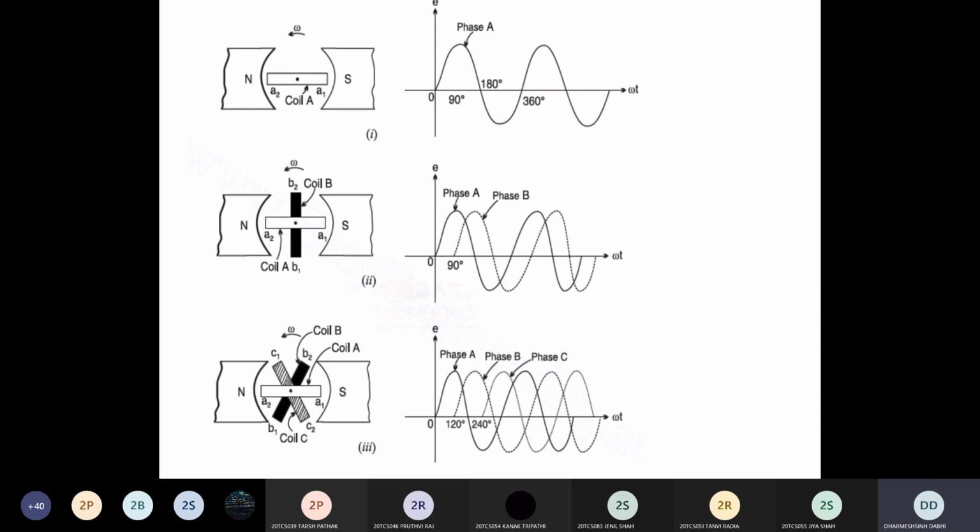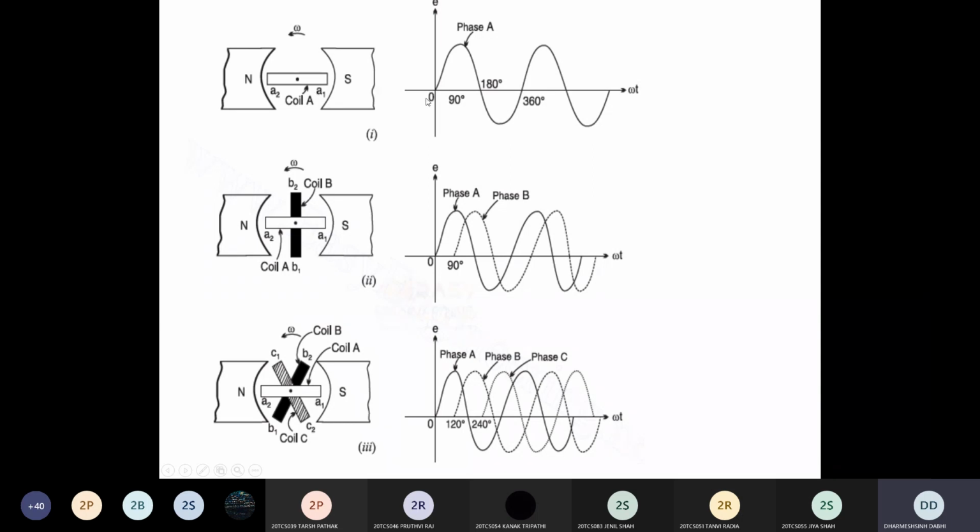self-starting. But in case of single phase motor, because you have only single phase, how to get the second phase to generate the torque? So in single phase motor, we require the capacitor. When you connect the capacitor in parallel with this coil 1, what will happen?